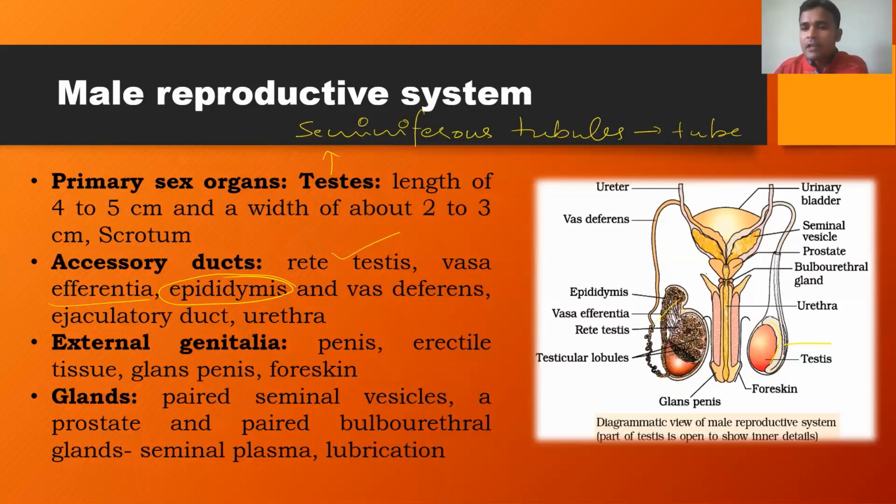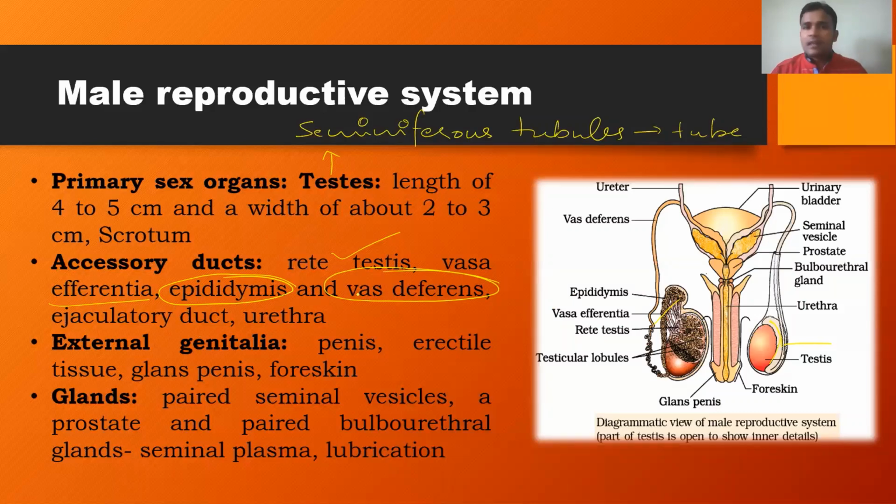In the epididymis, the temporary storage of sperms takes place. The maturation of the sperms also takes place in the epididymis, and the epididymis opens into the next tubular structure called the vas deferens.